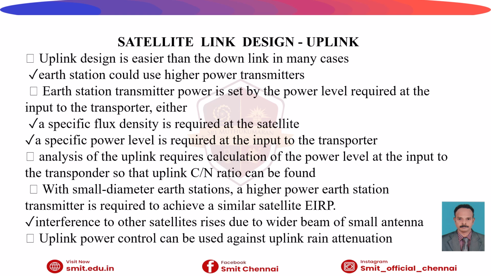Satellite link design involves not only the downlink, but also the uplink. So in the uplink also we have to take into account various factors, like the transmitter power, the antenna gain, and the EIRP. EIRP is nothing but the equivalent isotropic radiated power, which is PT into GT, that is the transmitted power multiplied by the gain of the transmitter. So multiplication will give you the EIRP, and then the microwave propagation path.